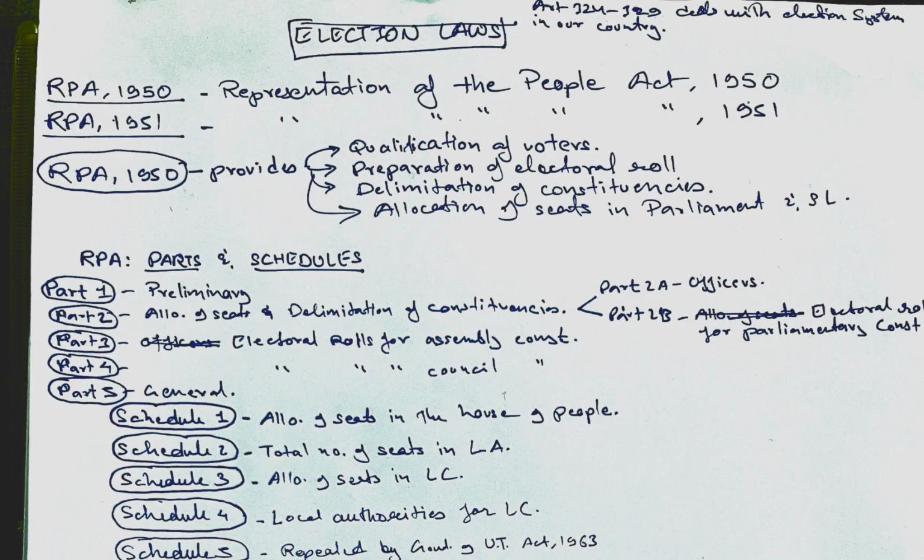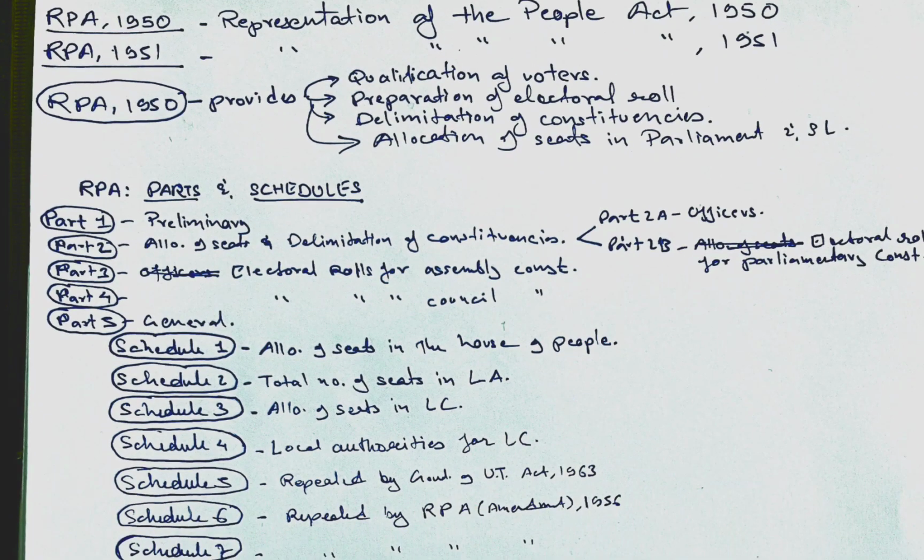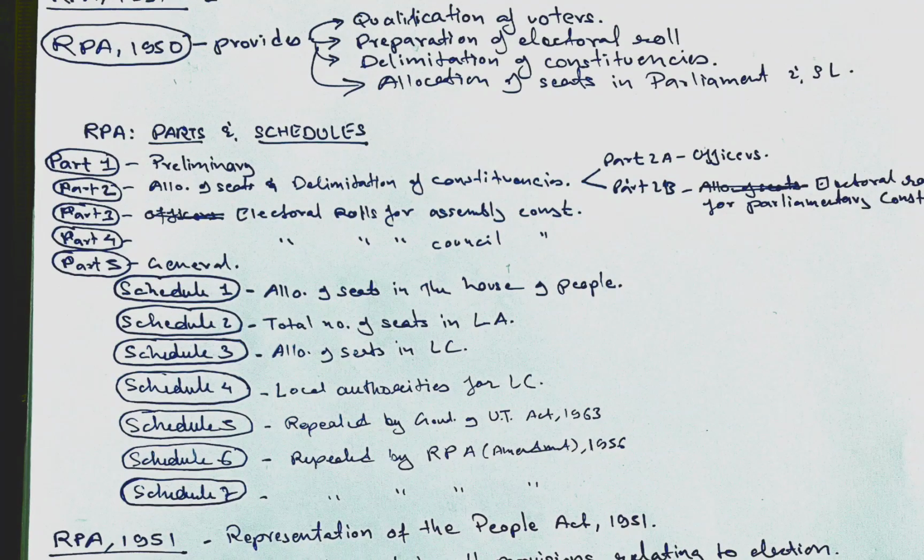So, the RPA Act of 1950 provides for what? It provides for the qualification of the voter, preparation of the electoral roll, and delimitation of constituencies and allocation of seats in the Parliament, the state legislature, and the state legislative council. RPA consists of parts and schedules. There are five parts and seven schedules.